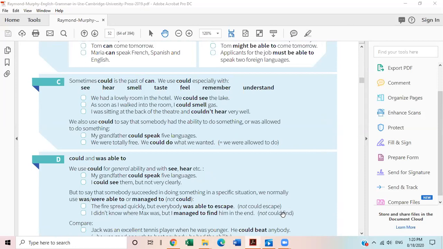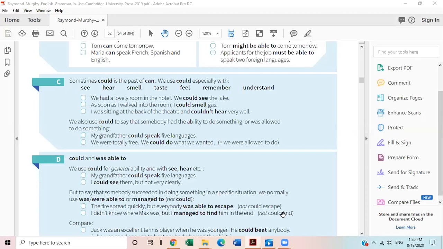Always remember one thing, that when you speak or when you write, there should always be tense agreement. If one sentence is in the past, then you have to be sure that the other sentence is in the past. You can't say we had a lovely room in the hotel, and we can see the lake. You can say we could see the lake. It means that at that time you were able to see the lake from your hotel room window.